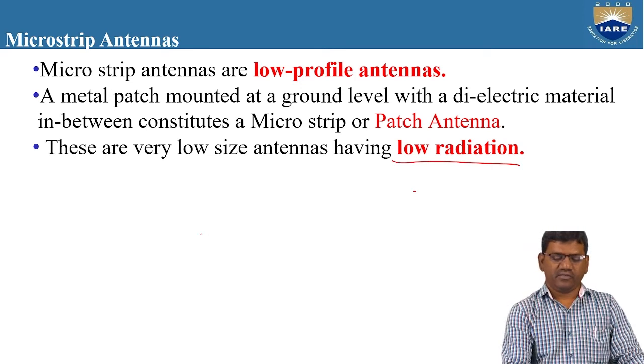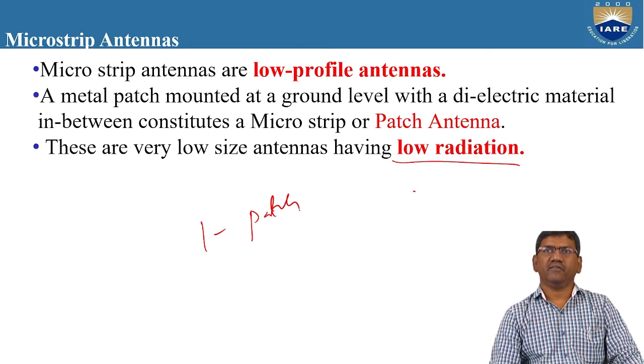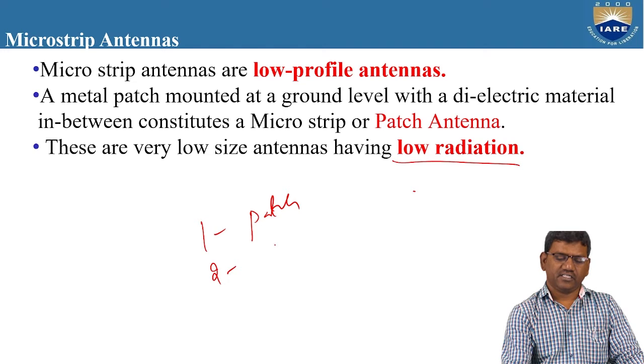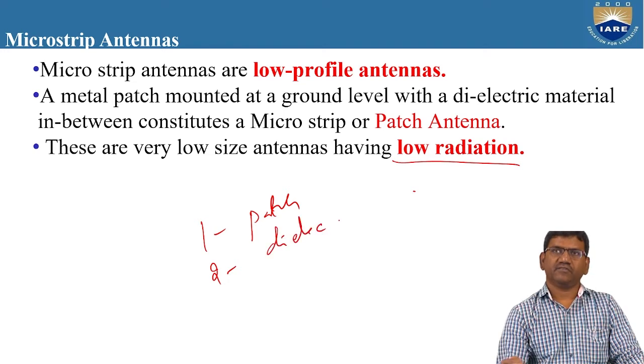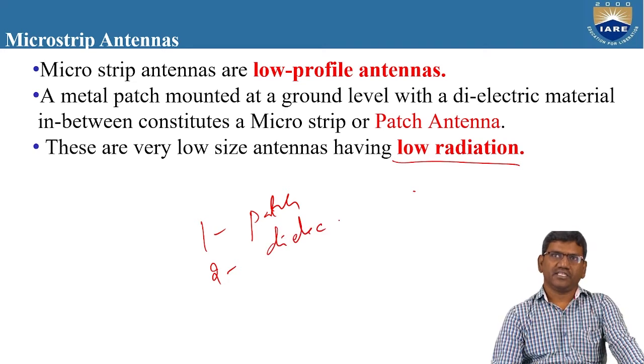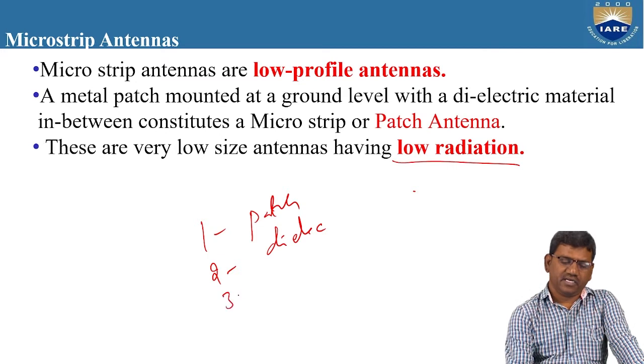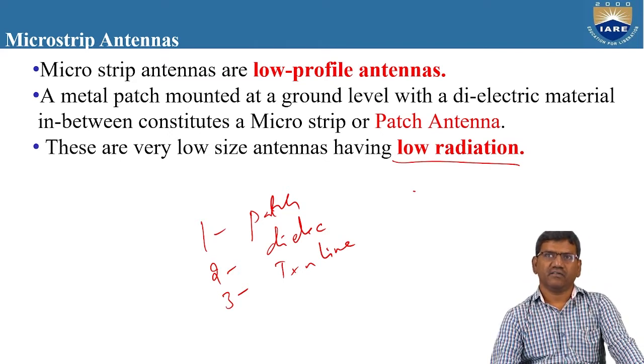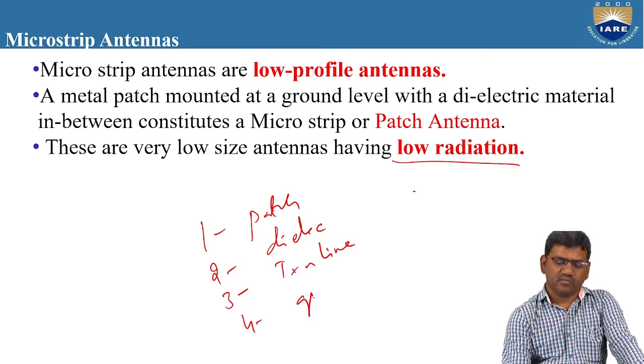First, every microstrip antenna will have a patch. The second one is a dielectric substrate. A dielectric substrate will be there for any type of microstrip antenna. And the third one is a transmission line which we need to feed the patch. We need to give some supply to the patch antenna. And the fourth one is the ground plane.